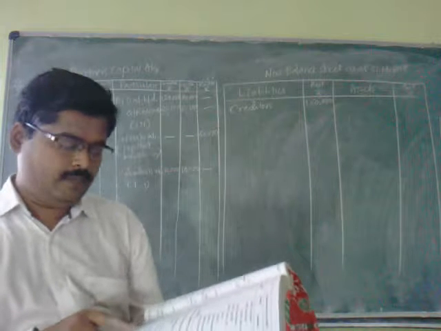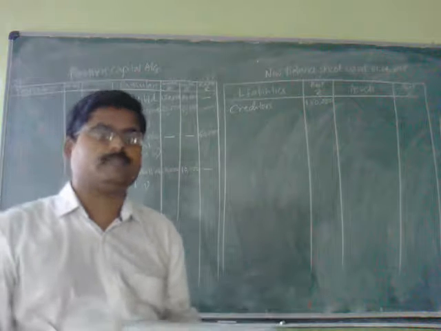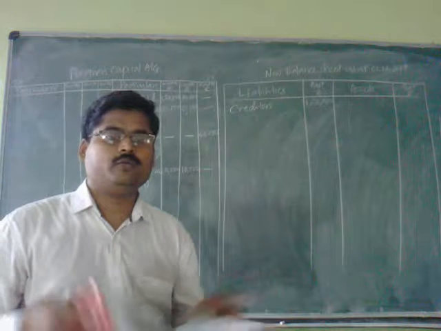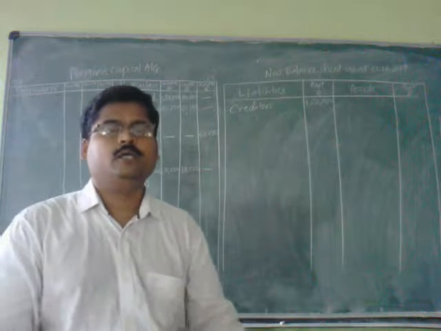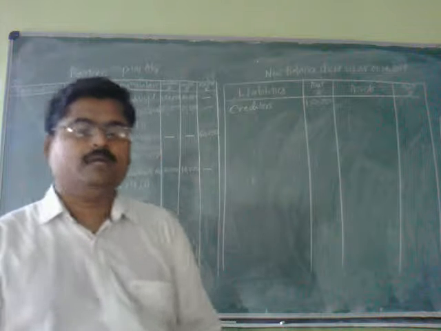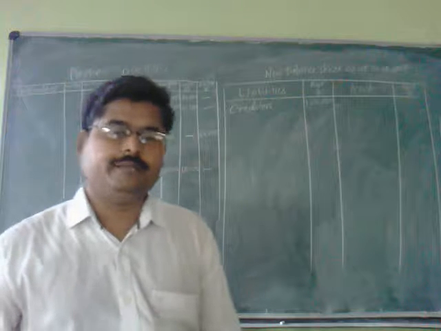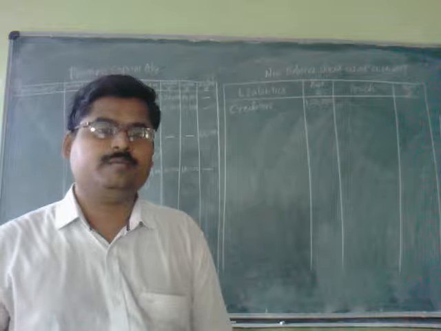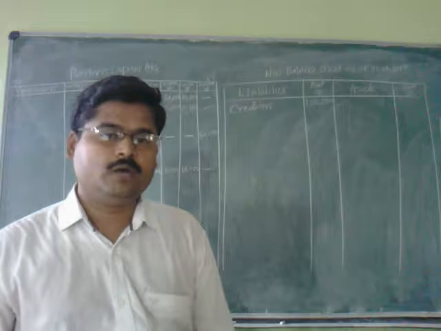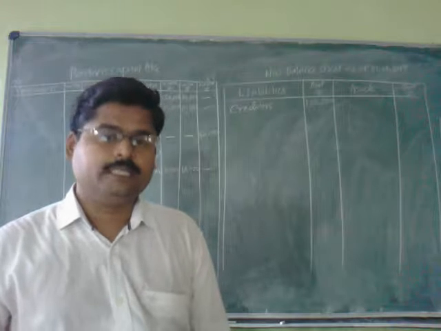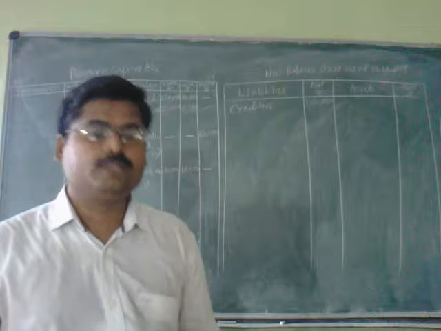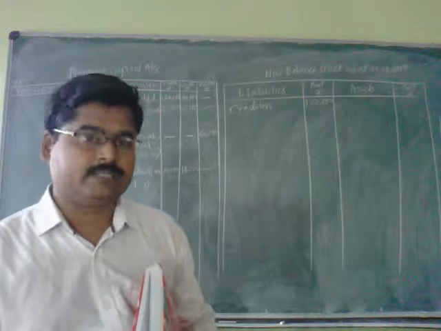Goodwill is withdrawn by the old partners. Whatever goodwill has been brought by the new partner Kavita is not going to be retained in the business. Whatever goodwill she has brought in is going to be withdrawn by the old partners.